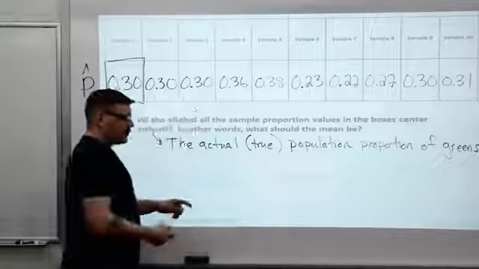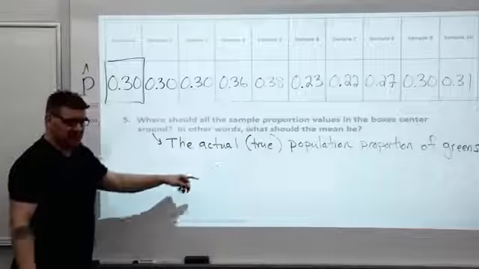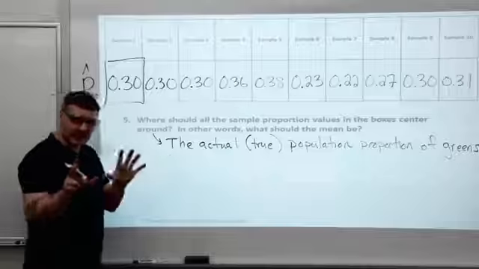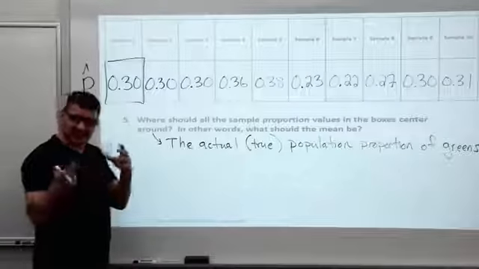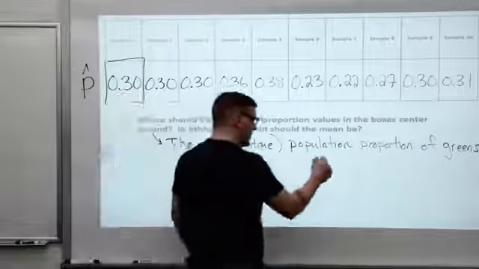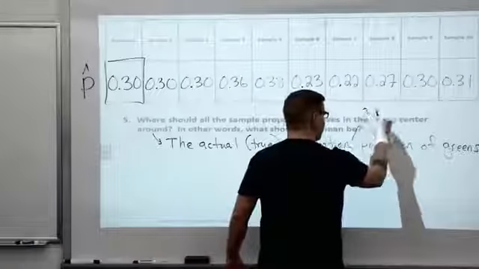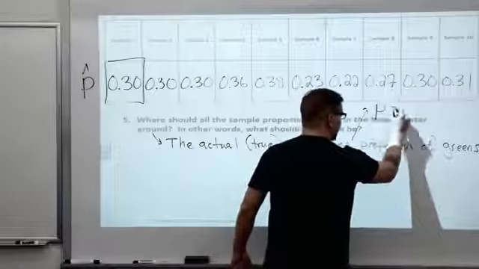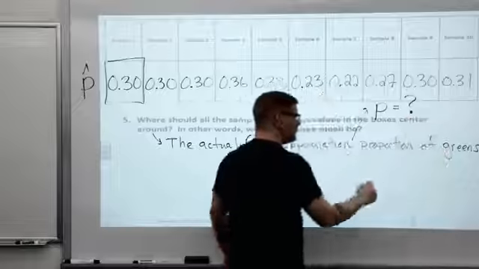That's the number when Kim drew the population picture, that's that P number, that's that unknown percentage. P, population proportion, is the parameter. This would be that number P.